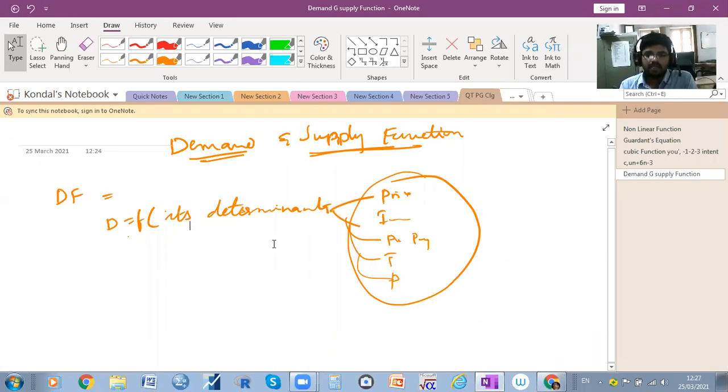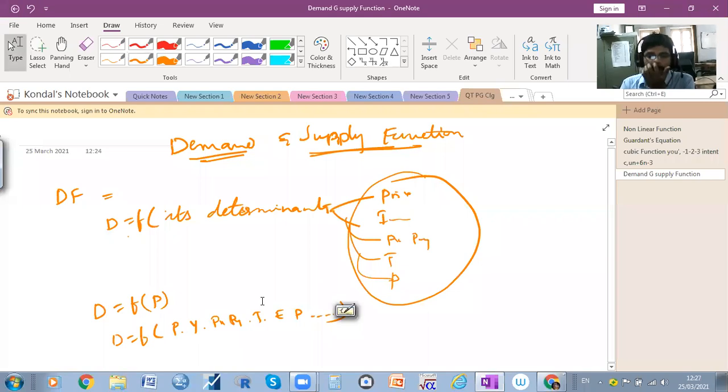Then how can we write the demand function mathematically? Generally in economics we write D is equal to function of P, or D is equal to function of price, income, price of complementary goods and substitute goods, taste, expectations, preference, etc. But when it comes to mathematics, how can we write the demand function?